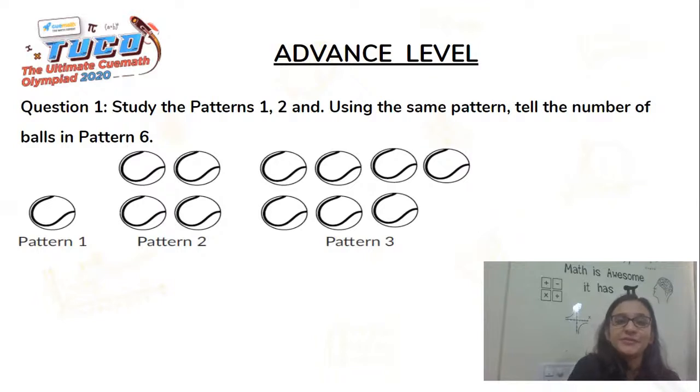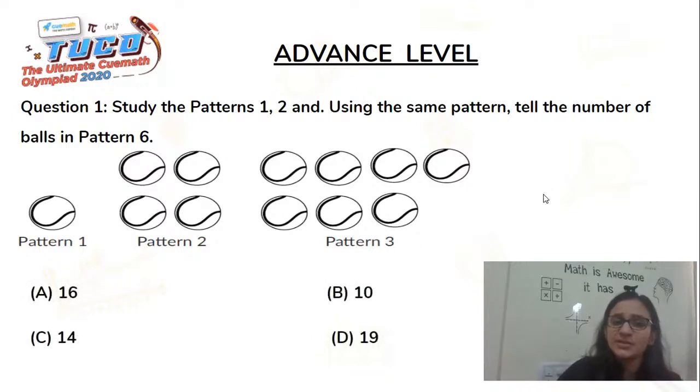So here it says, study the patterns 1 and 2, probably 3 as well, and using the same pattern, tell the number of balls in pattern 6. So we see that there are 3 patterns here, pattern 1, pattern 2, pattern 3. They are following some same fashion, which we need to figure out. Once we figure that out, we need to figure out what is the number of balls that will be there in pattern 6. So we'll see the options. It says 16, 10, 14, and 19.